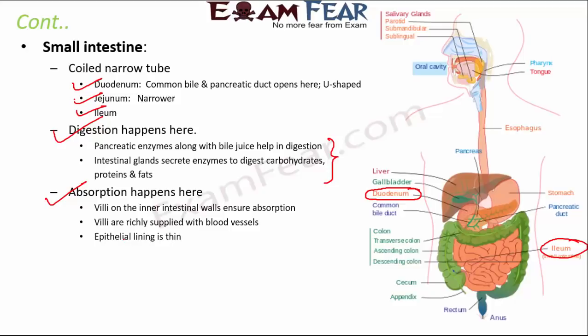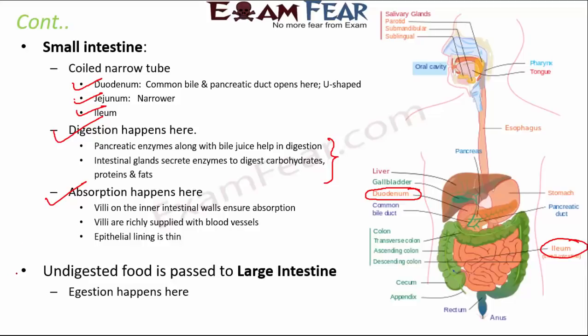Here we have small hair-like structures called villi, which are richly supplied with blood vessels. These blood vessels help in the absorption of the food items, the simpler food forms. And finally the undigested food is passed into the large intestine.